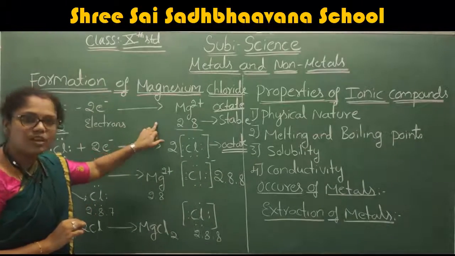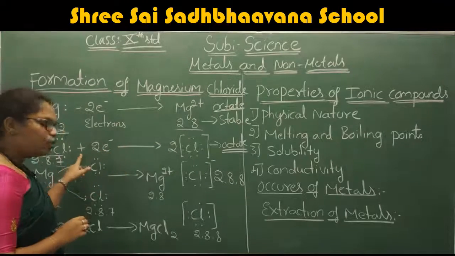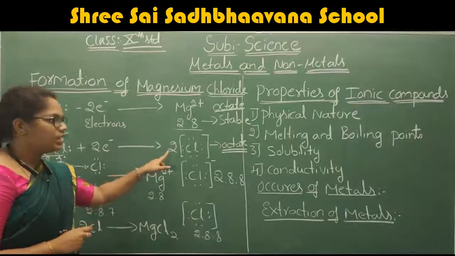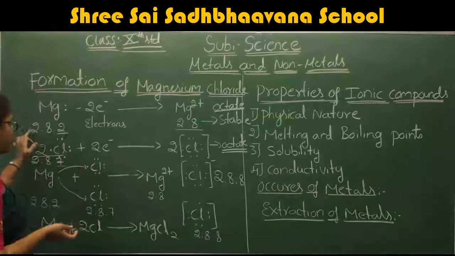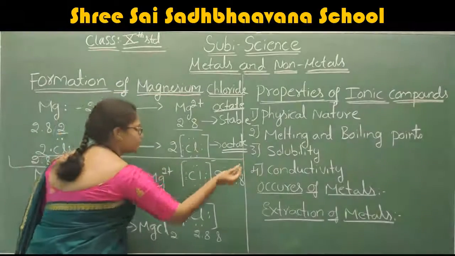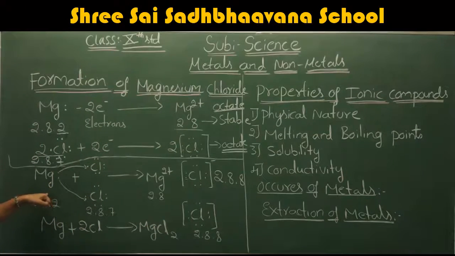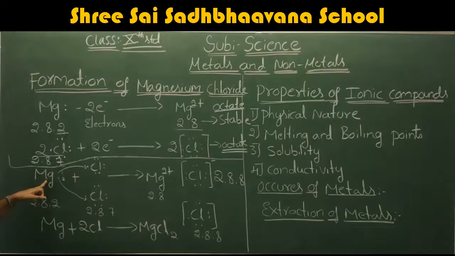Therefore, if the magnesium loses the electron, it attains the octet configuration. If the chlorine adds the electron, then also it attains the octet configuration. Therefore, what happens between the magnesium and the chlorine? I am going to show the reaction here. If magnesium reacts with chlorine, how many electrons does magnesium have in the outermost shell? 2. This is the 1 and this is the 2. Magnesium has 2 electrons.